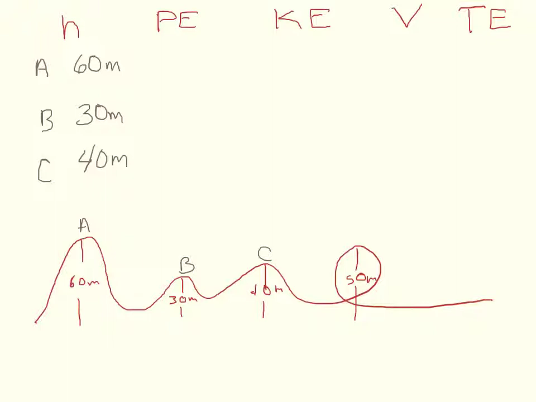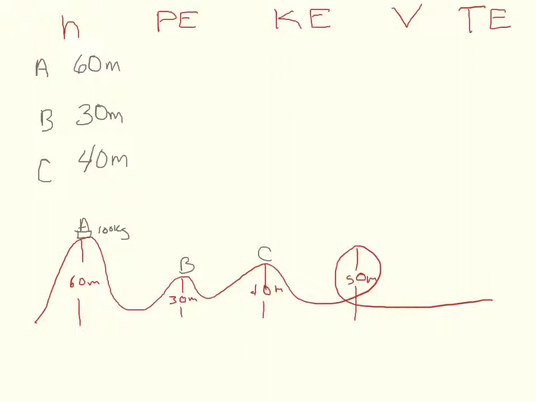So, just knowing this information here, what the height of the highest hill is, and that we have a 100-kilogram cart, we can calculate the potential energy, the kinetic energy, velocity, and total energy for every point on this roller coaster.